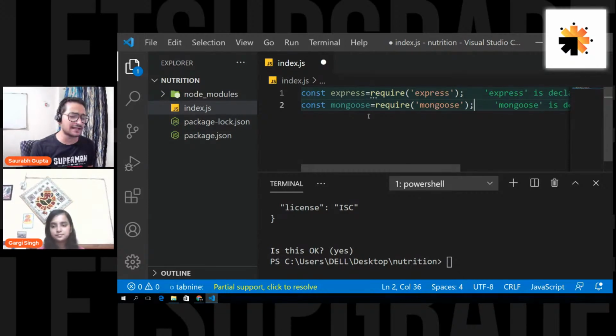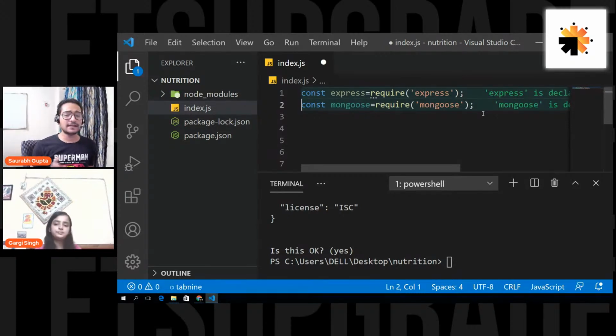Okay. Yes, you can say it's aliasing. We're just giving a name for whatever functions we are getting from that package so that we can use it. Okay. Now then, let's move ahead and let's see the very first thing.